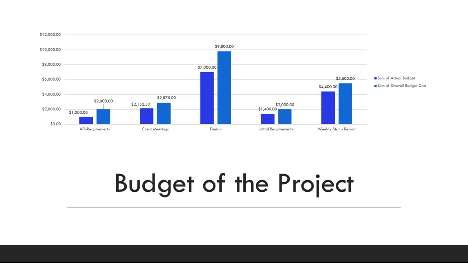Then the budget of the project. The development cost hasn't been added here because we haven't completed the project yet, but it's going to add up. This is the graph generated from SharePoint, according to the overall budget and the sum of the actual budget.